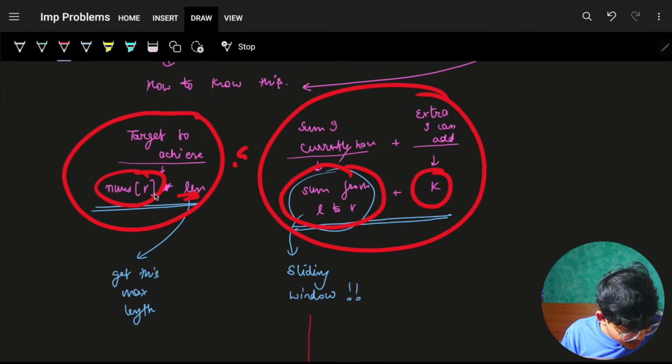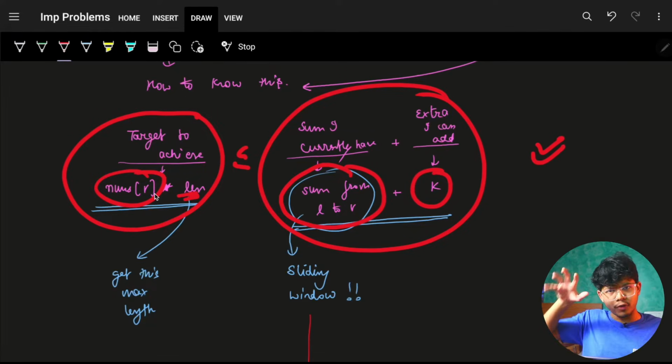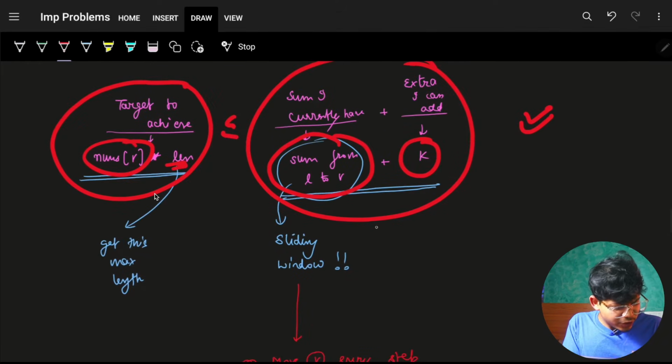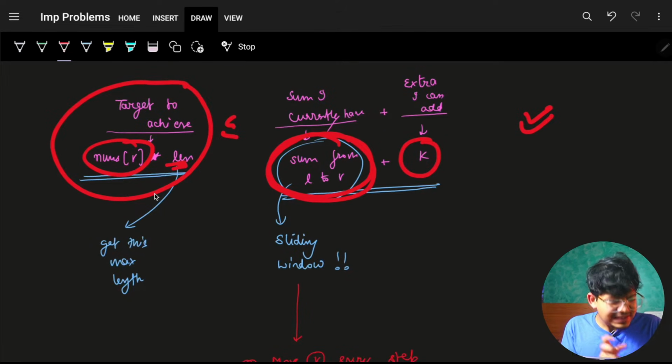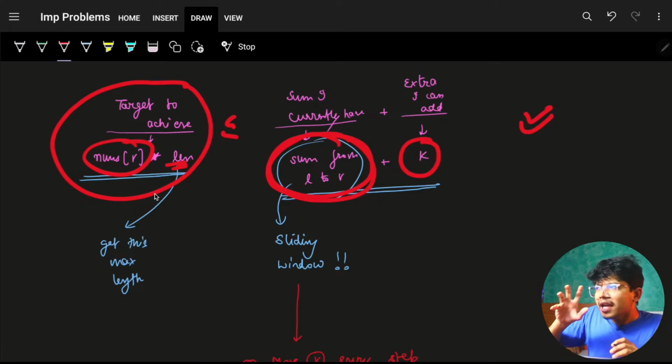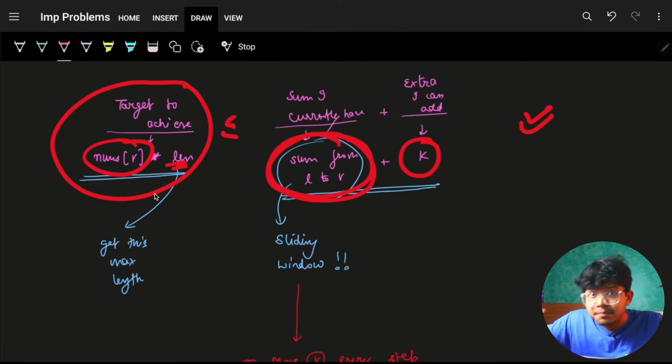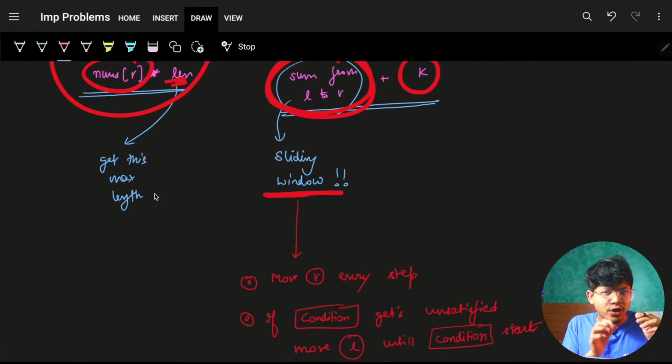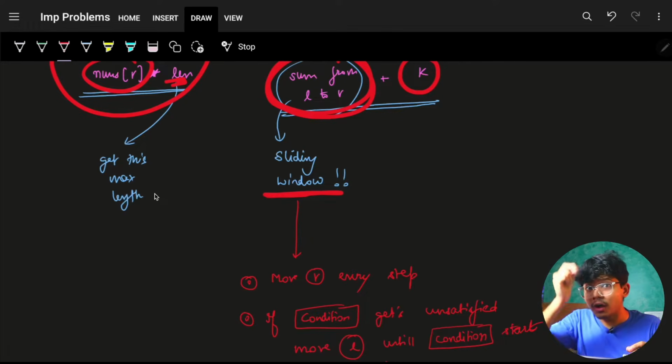So I can achieve it only when I have this condition, that what I want is less than what I have, for sure. But you saw one thing, that you want to find the sum in this range. Now if I ask you to find, while doing a query, the sum in this range, what you will do, you will use a sliding window. So for sure, firstly we get the intuition of how to use sorting. Now we get the intuition of how to use a sliding window.